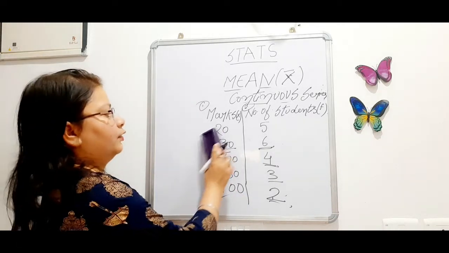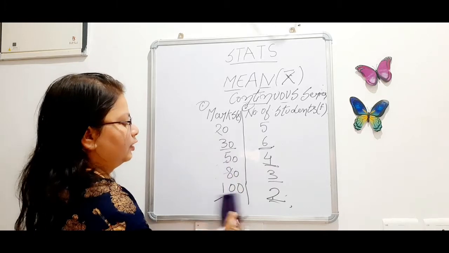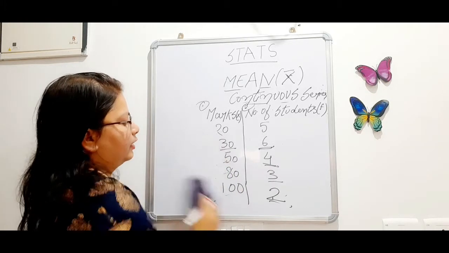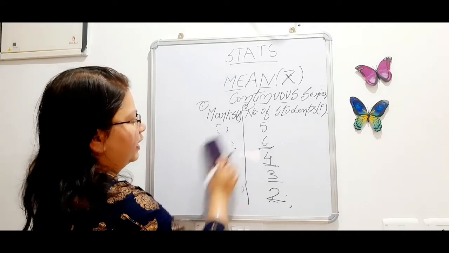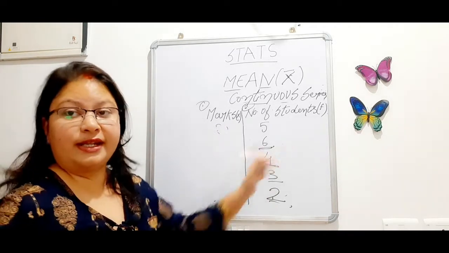So we will not prepare a separate table, we will do the modifications here only. Okay, like we will just rub the x and leave the frequency as it is.